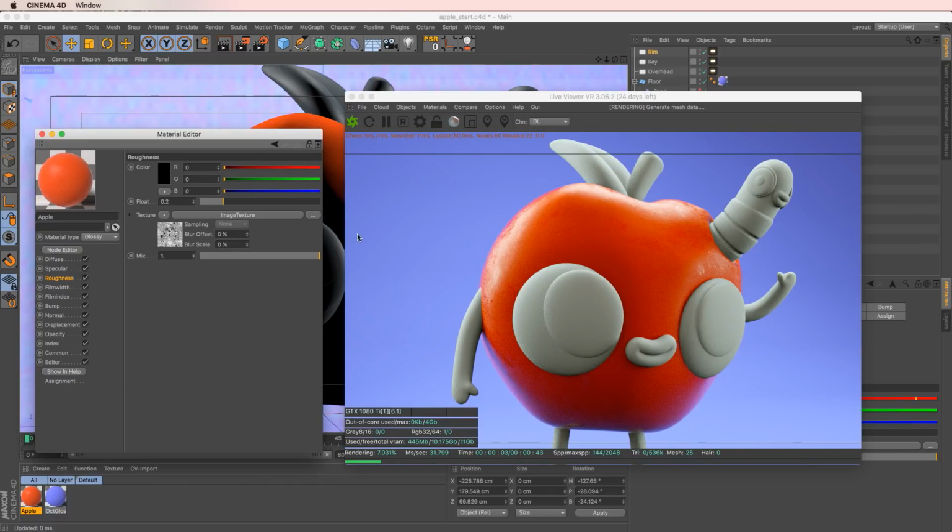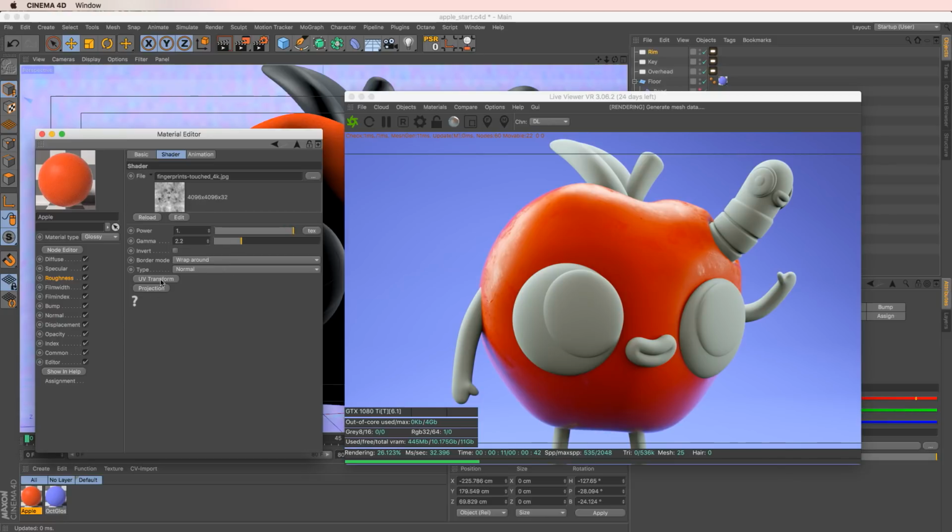But we can also, if this is a little bit too much, or actually, I think the first thing I see is maybe this grunge map's a little too little. So what we can do is just go into our image texture and go to UV transform.